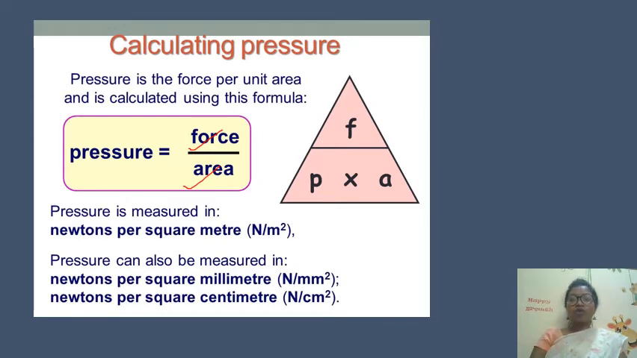You can see here, force divided by area, and pressure is measured in newtons per square meter. That means the unit of force is newton and the unit of area is meter square. Because they are in division form, force, that is newton, N, and area, meter square, that is why we say it is measured in newton per meter square. There are other units also, but we will not discuss that in detail.